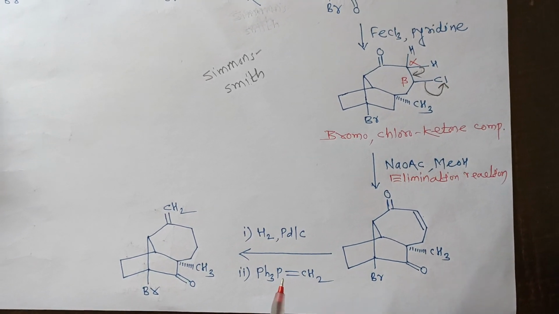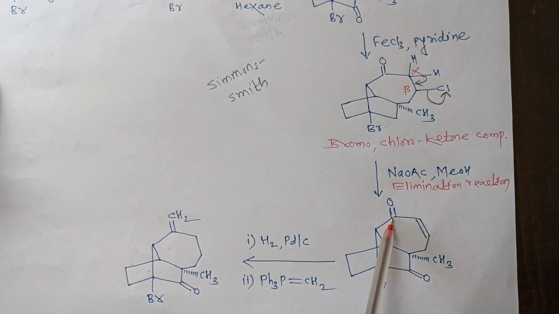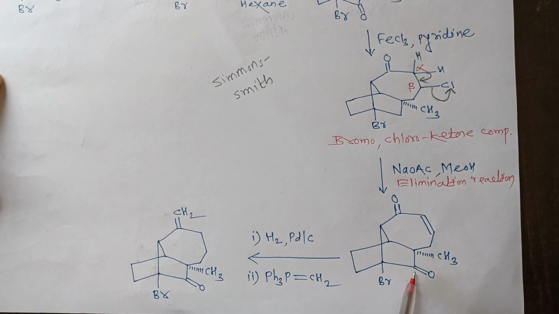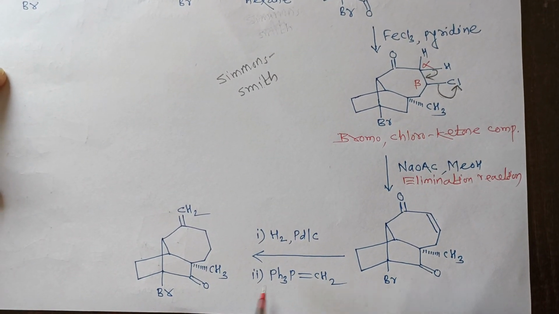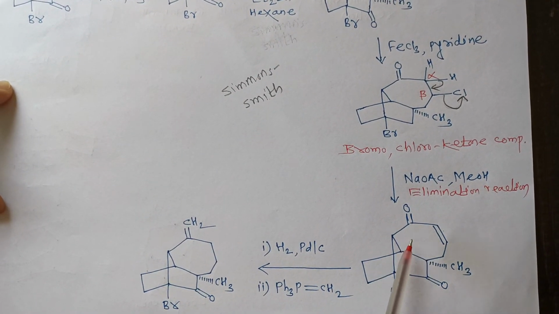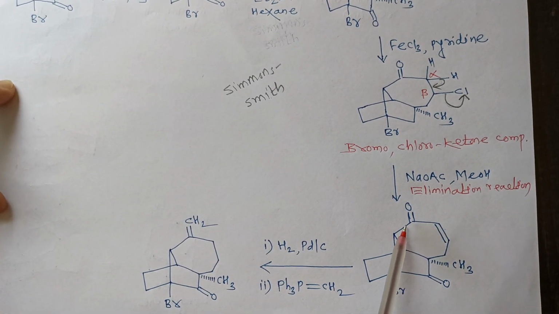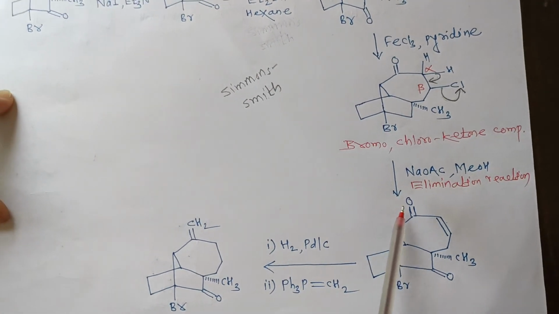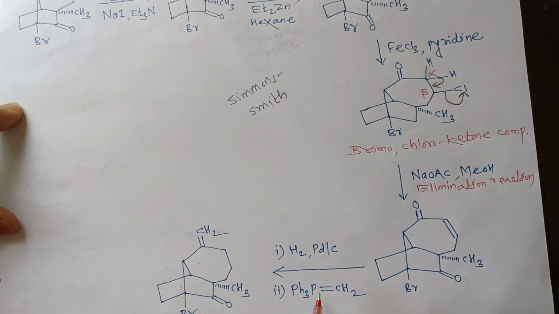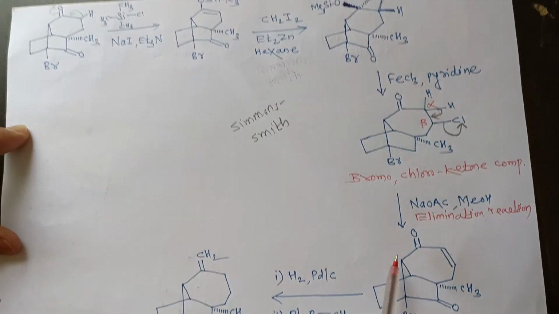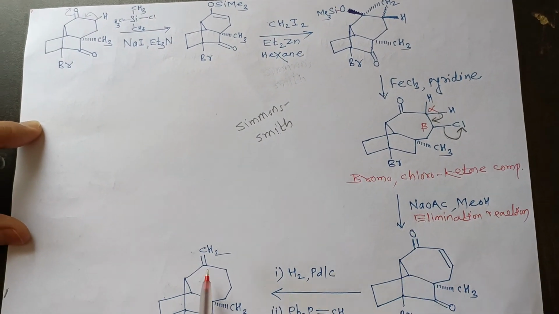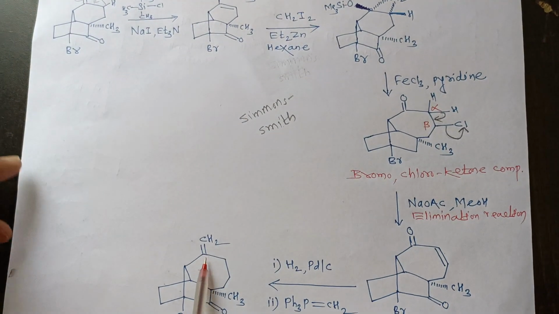This reagent specifically converts this carbonyl group into CH2, and the second carbonyl group remains as it is. So here we have two carbonyl groups. That carbonyl group is more free in space for the reaction with the Wittig reagent. Therefore, there is conversion of this carbonyl group into CH2, that is, an alkene.